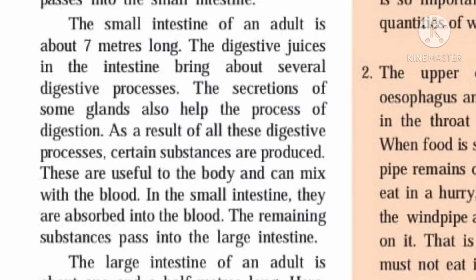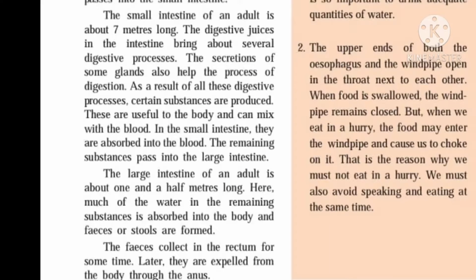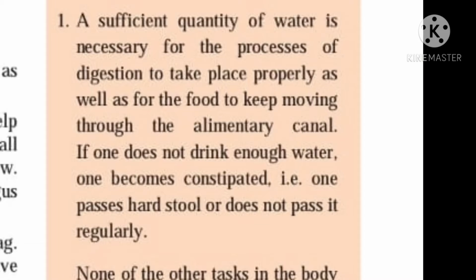The large intestine of an adult is about 1 or 1.5 meters long. Here, much of the water in the remaining substance is absorbed into the body, and what remains is the feces or stools. The feces is then collected in the rectum for some time. Later, it is thrown out of the body through the anus.